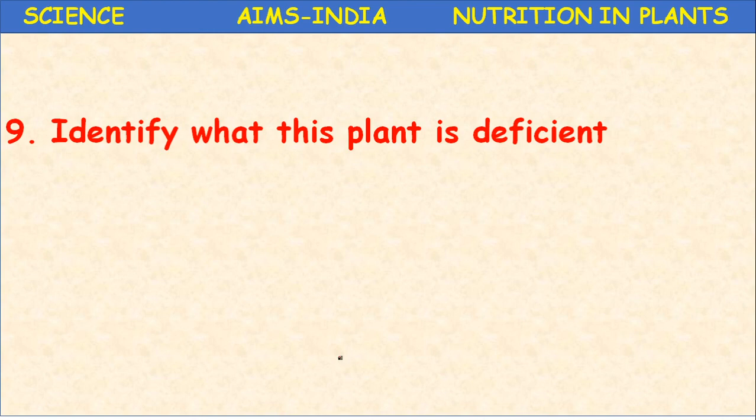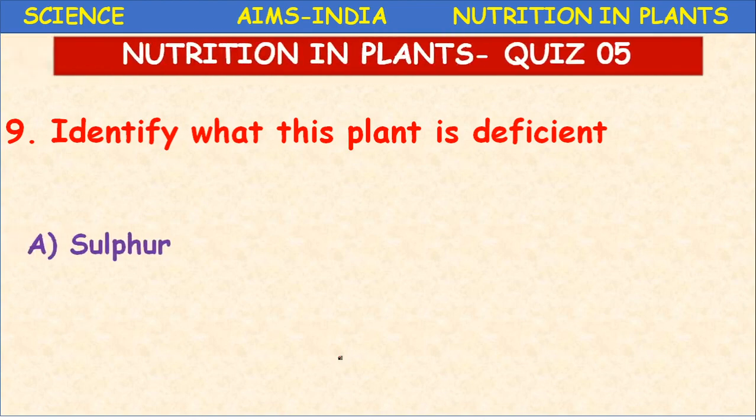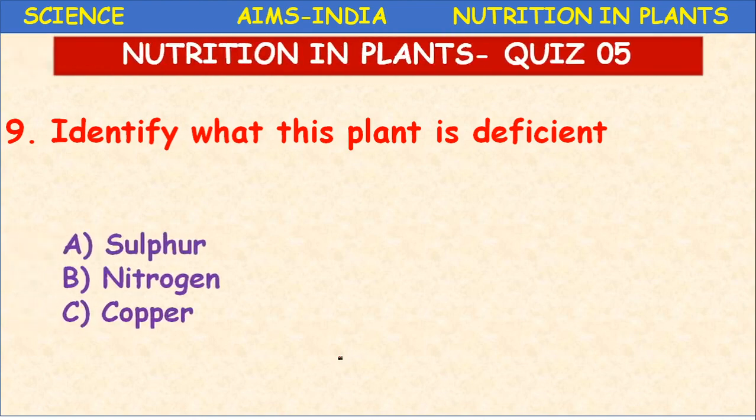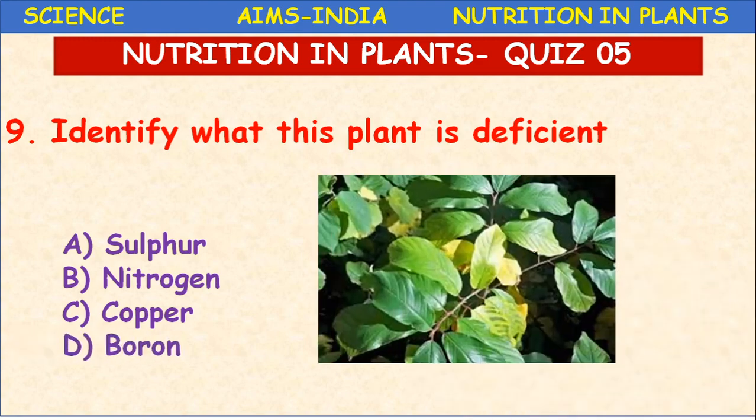Identify what this plant is deficient in. Once again: sulfur, nitrogen, copper, boron. The yellowish color appearance is due to sulfur deficiency. The pale leaf becomes totally pale and yellow, then it drops from the plant.